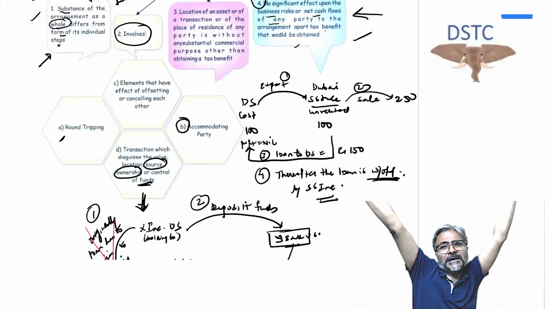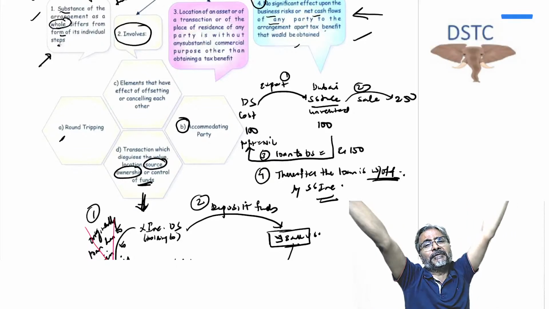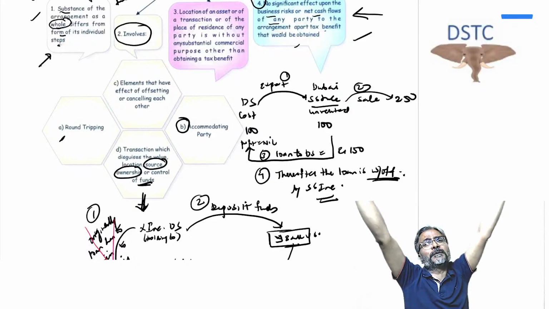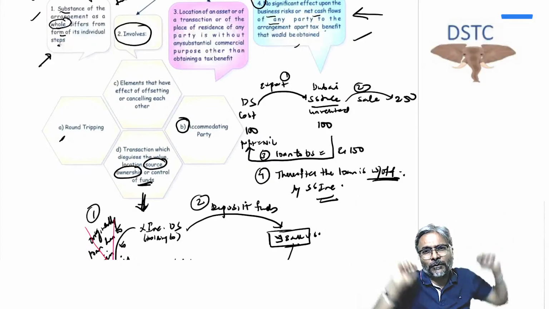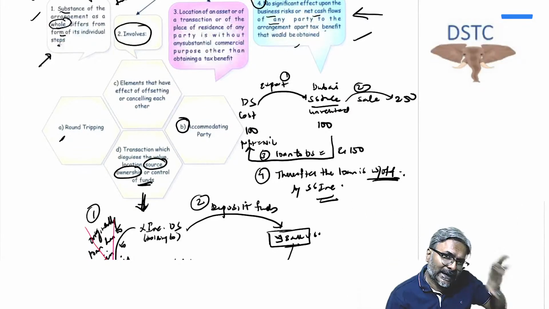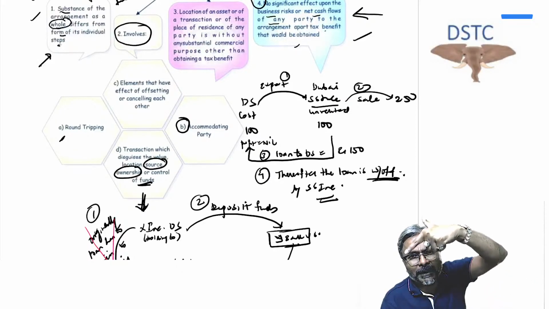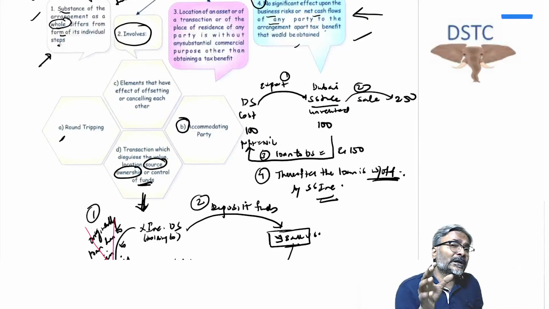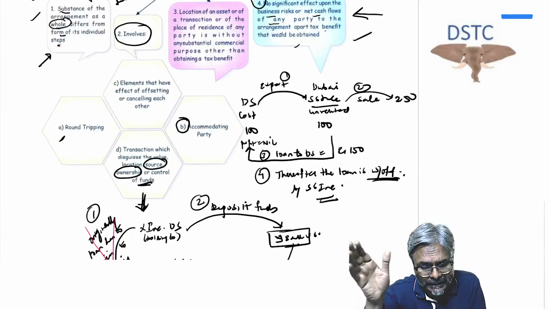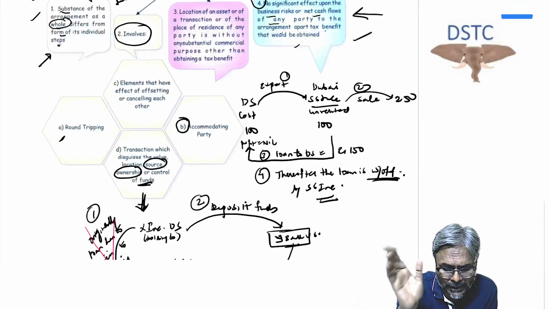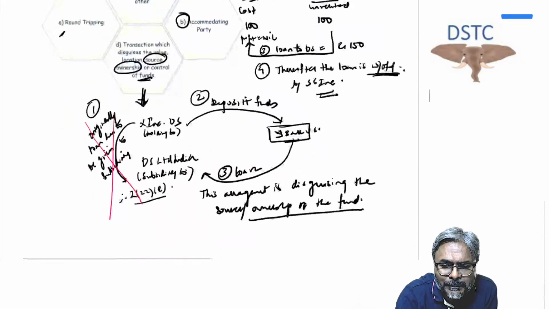Last point, students, what was the last point? No significant effect upon the business risk or the net cash outflow. And the second one which was there involves what? Round tripping, accommodating party. And the third one, students, is a transaction which disguises the source or the ownership or the control of the funds. Is that point clear to all of you, students?